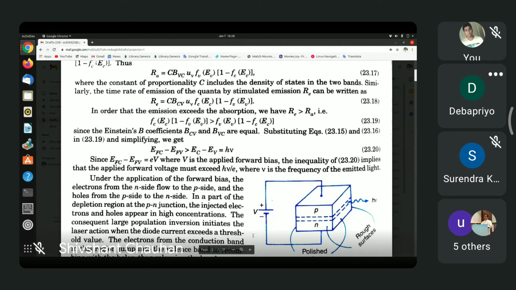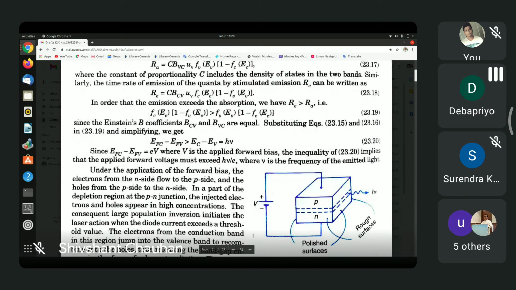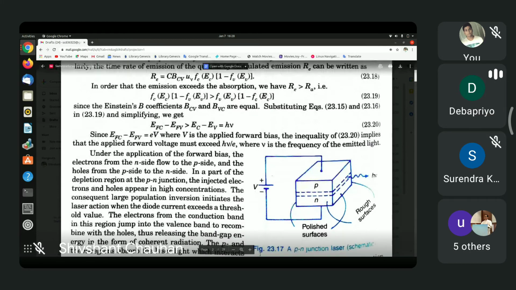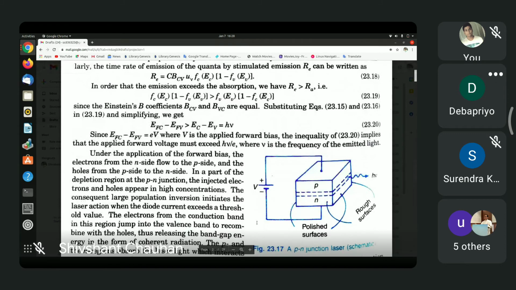Now, in the figure that you see on the right, a semiconductor laser or diode laser is shown. The diode laser, we shall come to the more elaborate diagram later, where you will see the detailed structure of the thing.